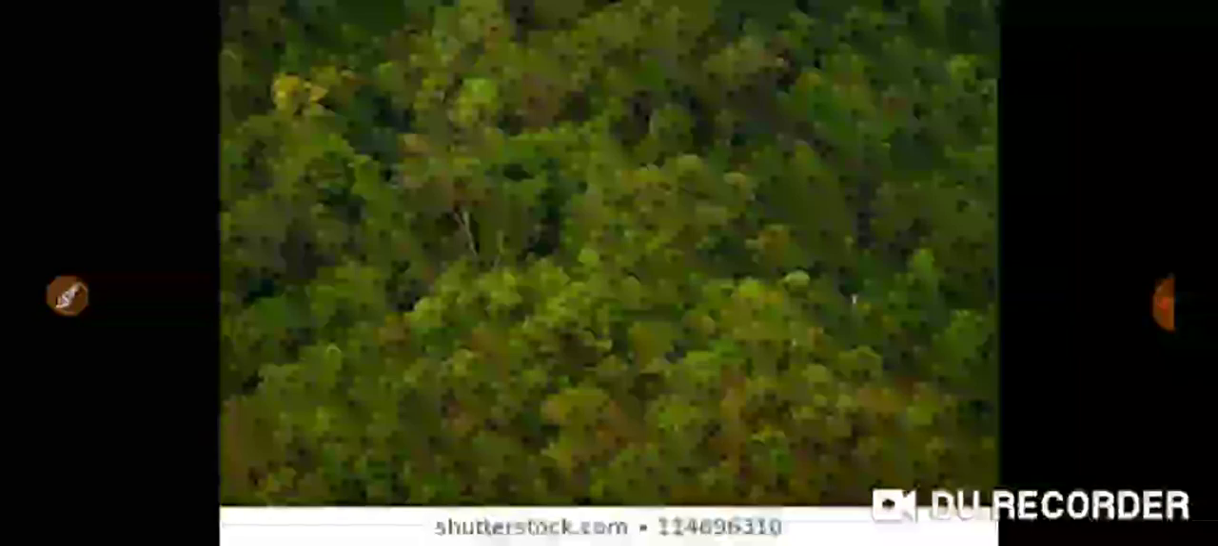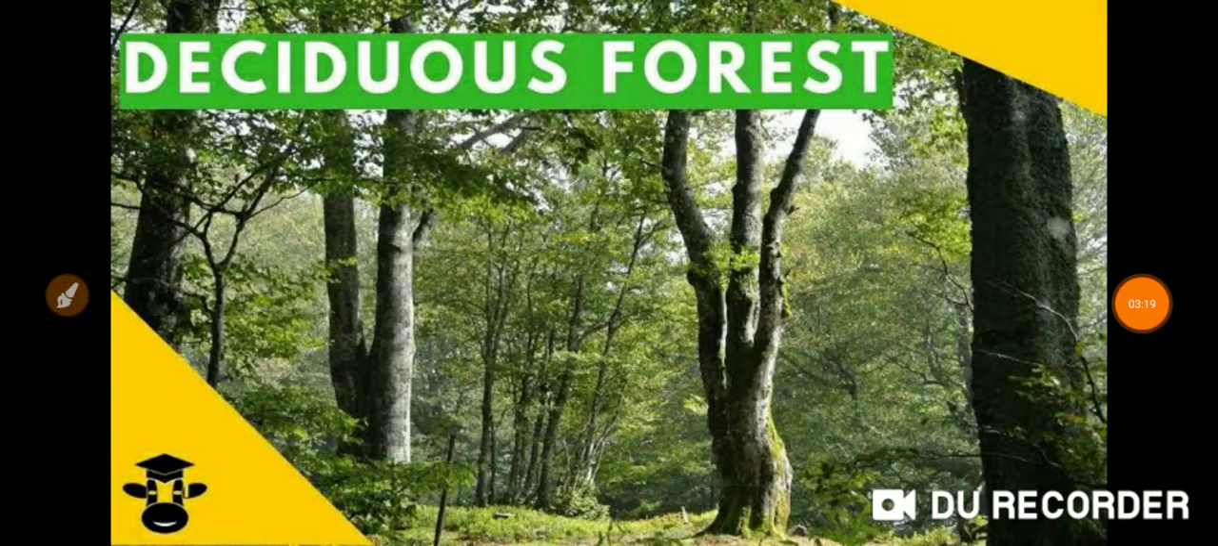So next one, the tropical deciduous forest. These forests are found in areas which receive rainfall between 100 and 200 centimeter. This forest is also known as monsoon forest because in the dry season the rainfall is only 100 to 200 centimeter per annum. So in the dry season, to avoid evaporation, the trees in these forests shed their leaves seasonally. So this forest is also known as monsoon forest.